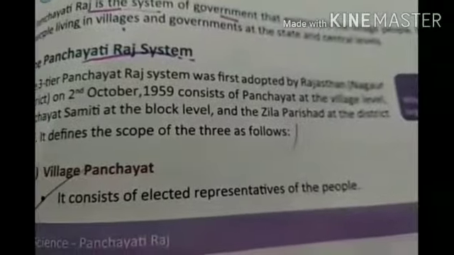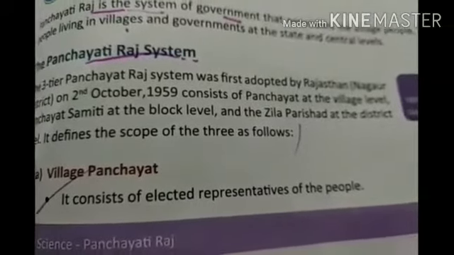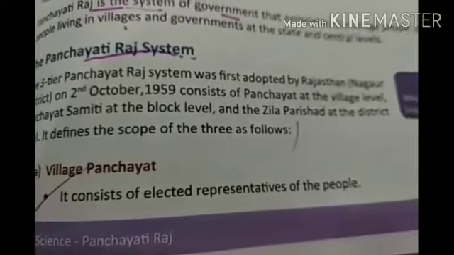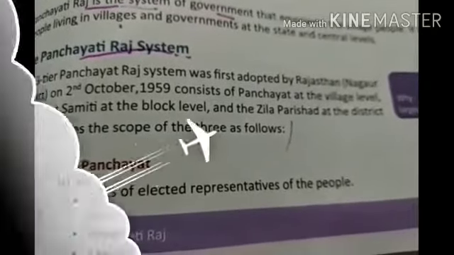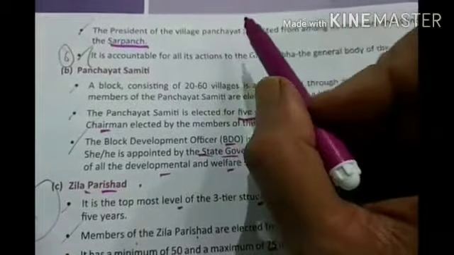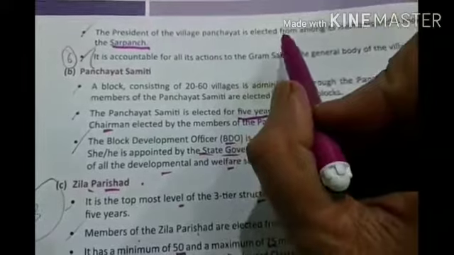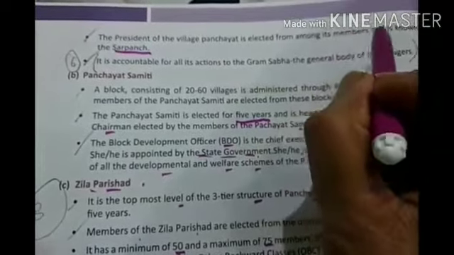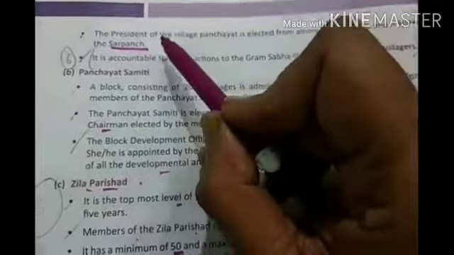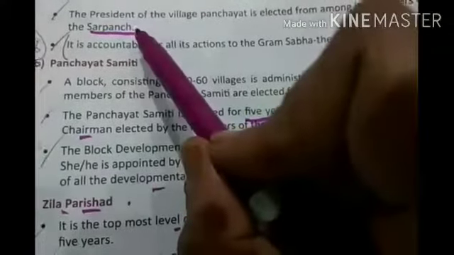Next is Village Panchayat. It consists of elected representatives of the people. Now it consists of the representatives who are already elected. Now we have to elect the president of the village panchayat. We have to elect a head, and the village panchayat president is elected from among its members, and he is known as सरपंच. जिस भी हेड को हम इलेक्ट करते हैं विलेज पंचायत के, उसको हम सरपंच कहते हैं.